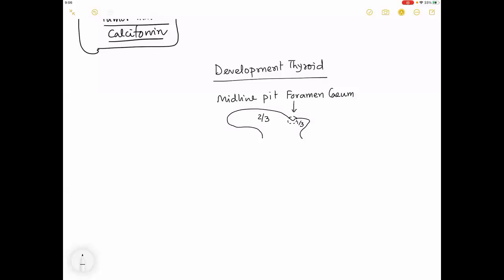Now, remember that this pit is followed by a tubular prolongation of an endodermal tube. Please see the picture.